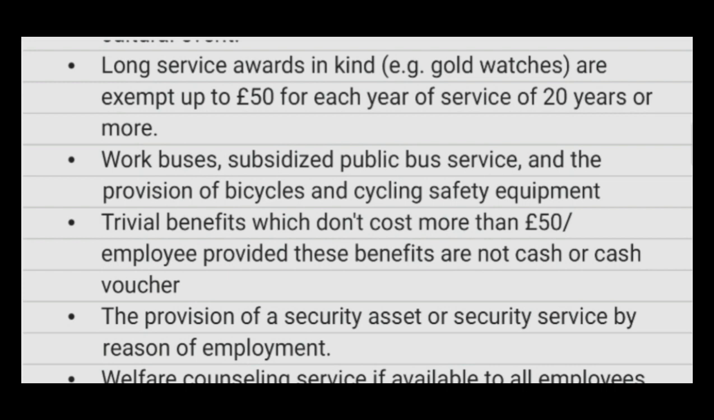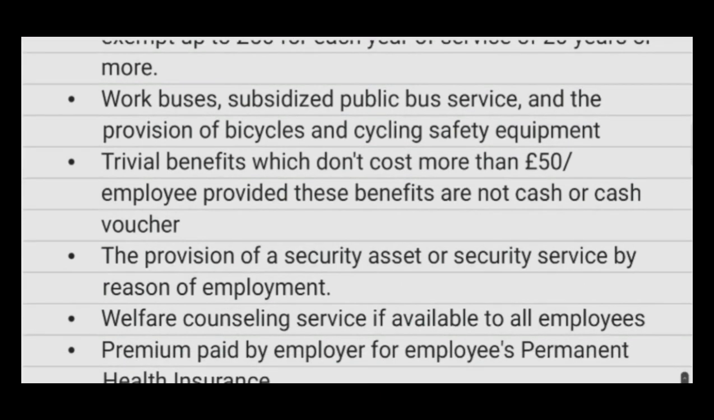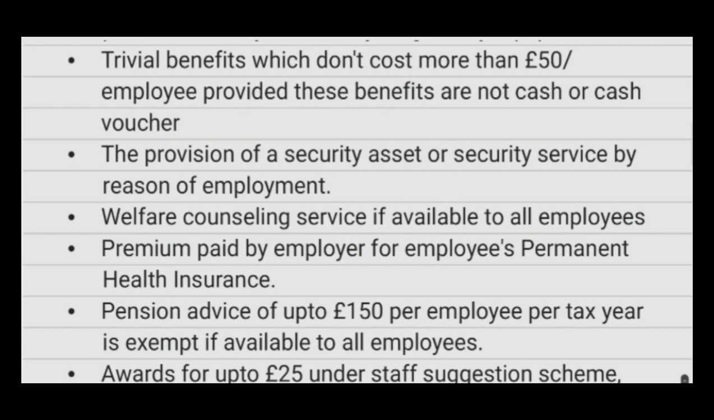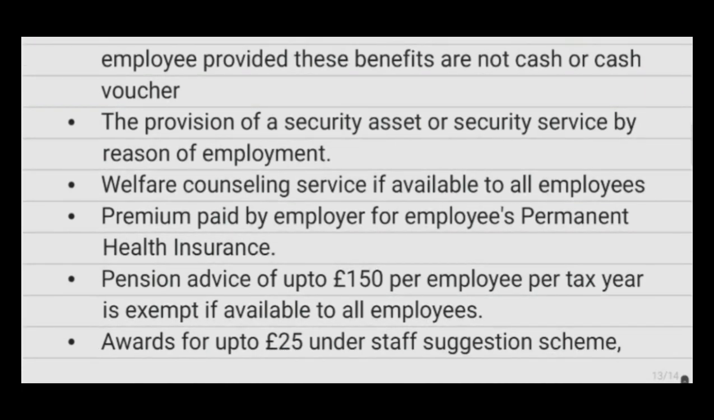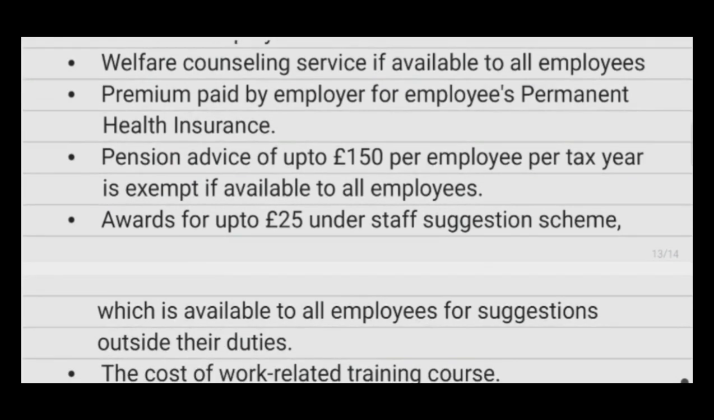Work buses, subsidized public bus services and the provision of bicycles and cycling safety equipment are exempt. Travel benefit which doesn't cost more than £50 per employee is exempt, provided these benefits are not cash or cash vouchers. The provision of security assets or security services by reason of employment is exempt. Welfare counseling services, if available to all employees, are exempt. Premium paid by the employer for employees' permanent health insurance. Pension advice of up to £150 per employee per tax year is exempt if available to all employees.